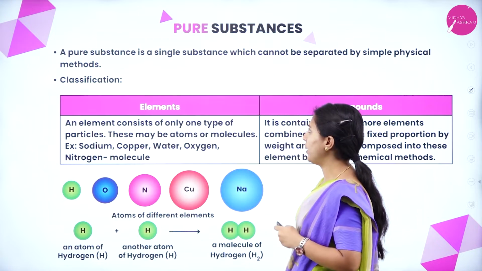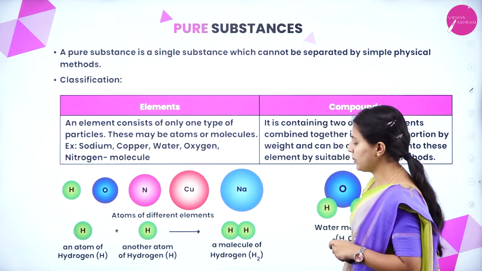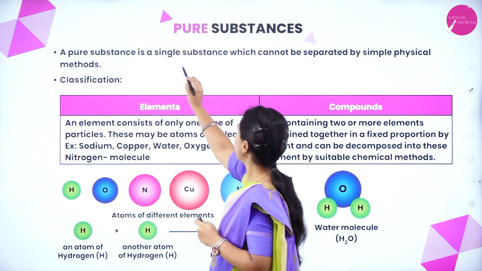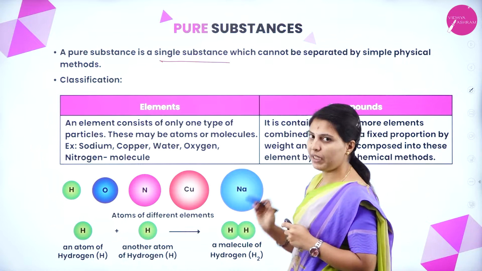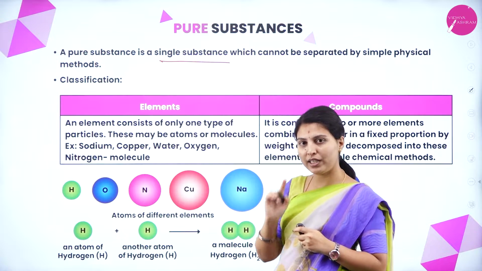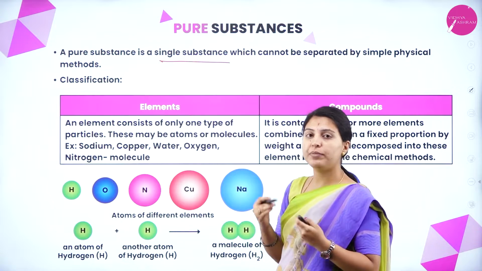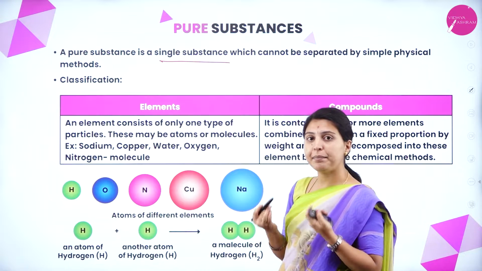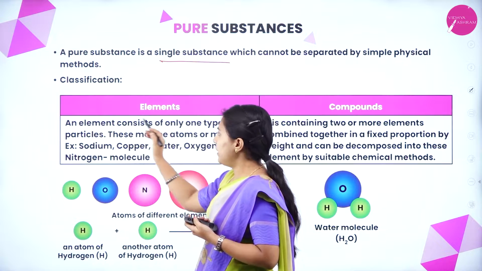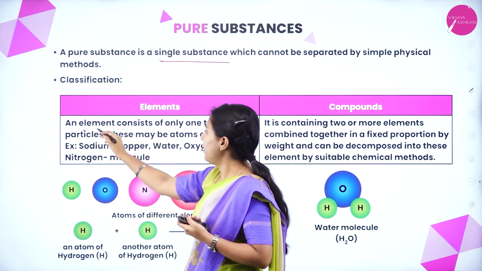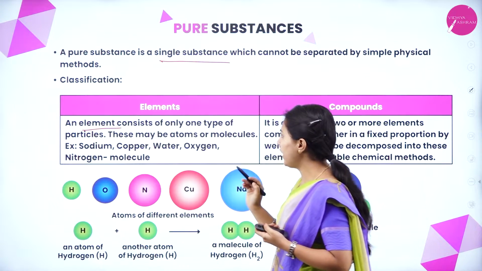We will see one by one now. What is pure substance? A pure substance is a single substance which cannot be separated by simple physical methods. Okay, it is already one single substance. It cannot be separated again by simple physical methods or actions. In NEET classification, an element consists of only one type of particle.